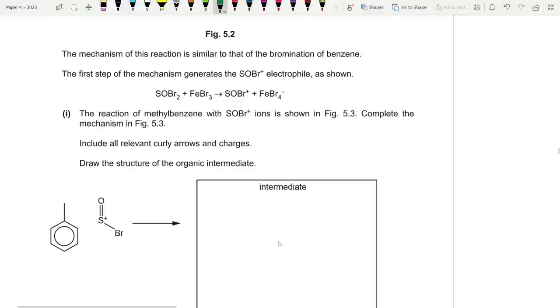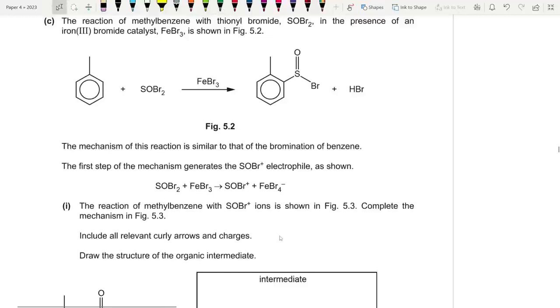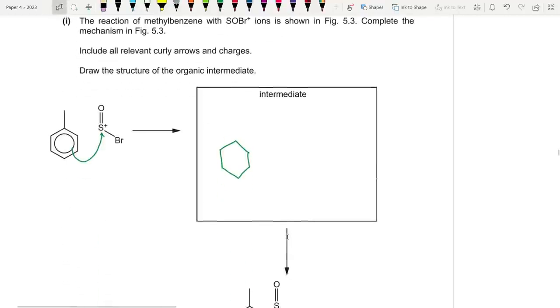Okay, let's do it. So you know that the electrophile attacks the nucleophile since it's electrophilic substitution. However, arrows will always be drawn from the nucleophile to electrophile, and it has to be a curly arrow. So that's how you get your first mark. And then to get the second mark, we need to draw the intermediate, yeah? How is it drawn? I taught you in my previous videos. So it's gonna attack this particular carbon over here.